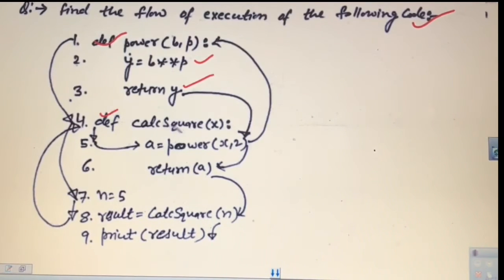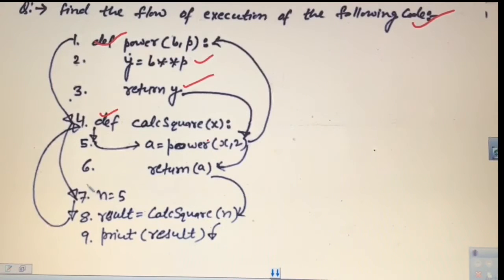Another function is cal square. It calls the power function itself. So here it is a case where a function is calling another function. The main is not calling, but a function is calling. Main will call one function, but that function is calling another function. So this is the first case where there is some interesting point to happen.